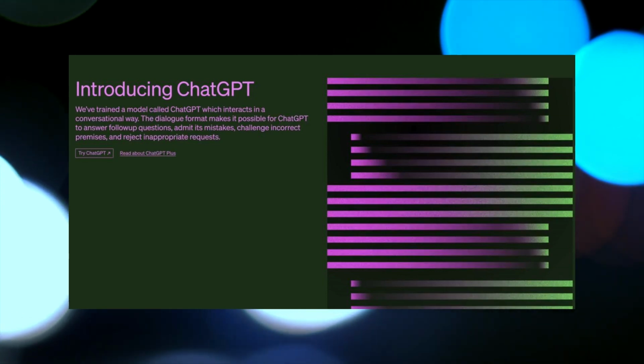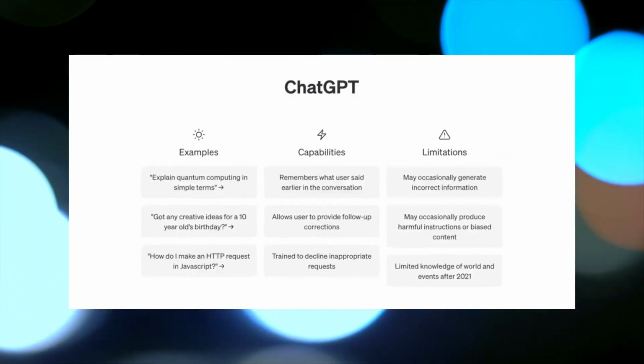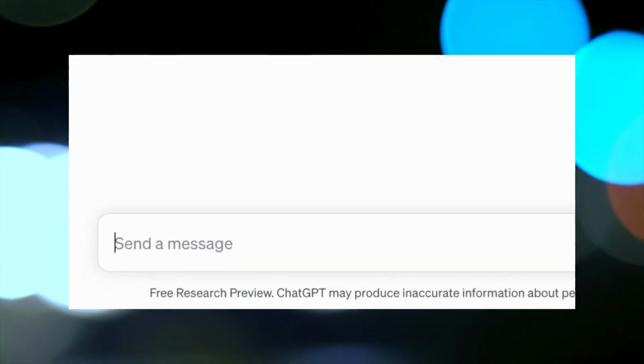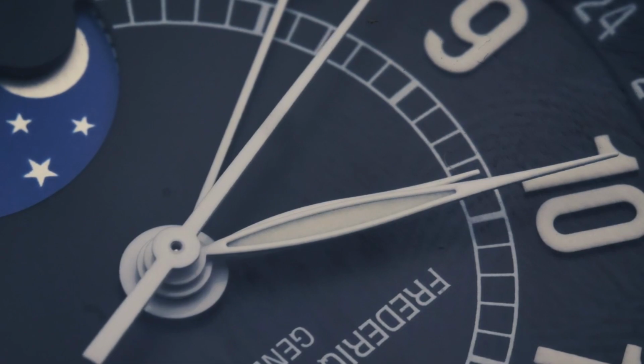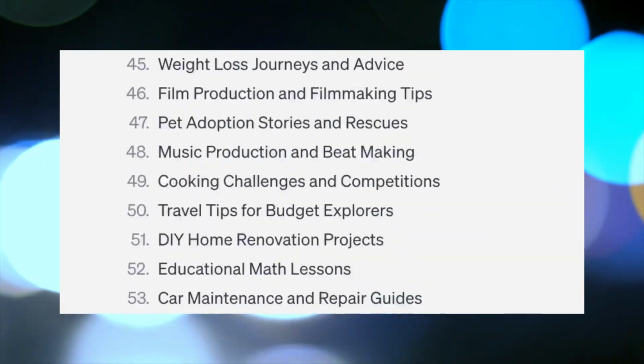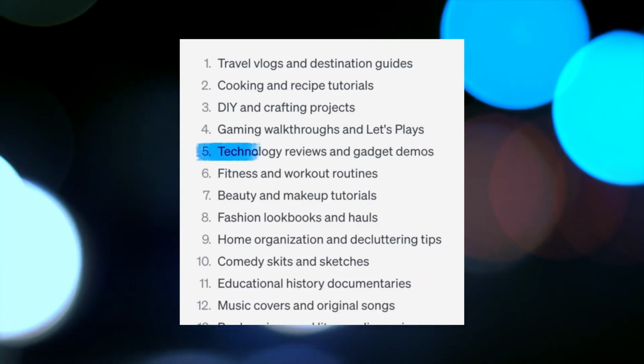The initial step is to visit an AI tool known as ChatGPT. Within ChatGPT, we will request a substantial list of YouTube channel concepts. In mere seconds, the AI gets to work. Although there are numerous excellent ideas on the list, the most promising one, which I am confident will be the most profitable, is review videos.